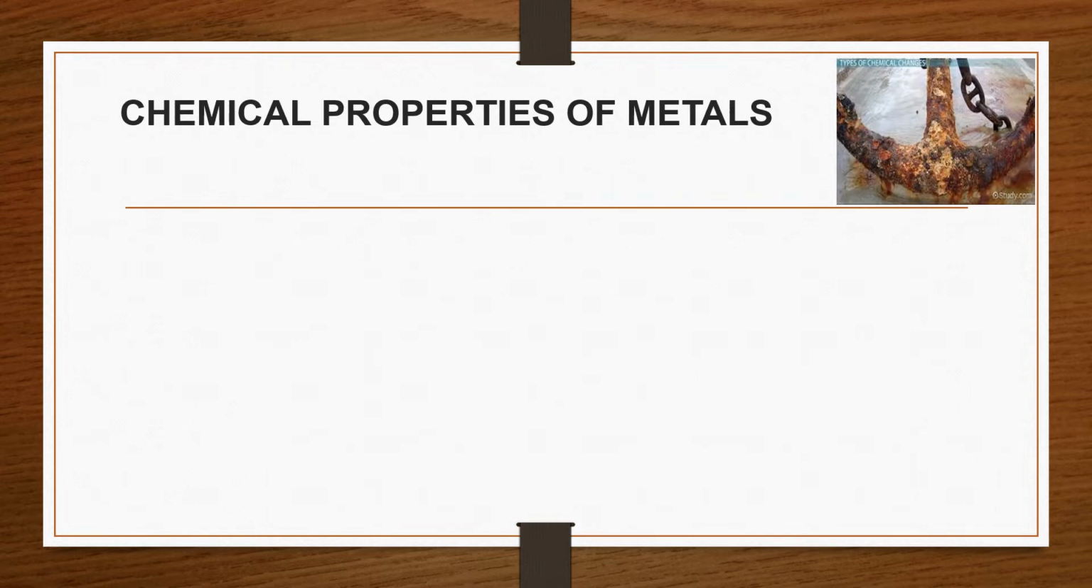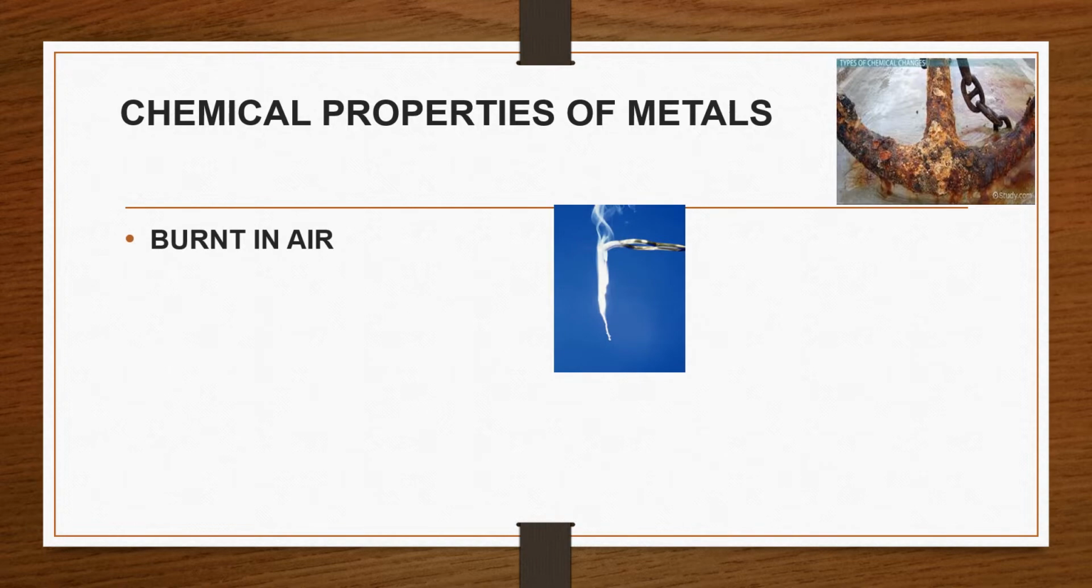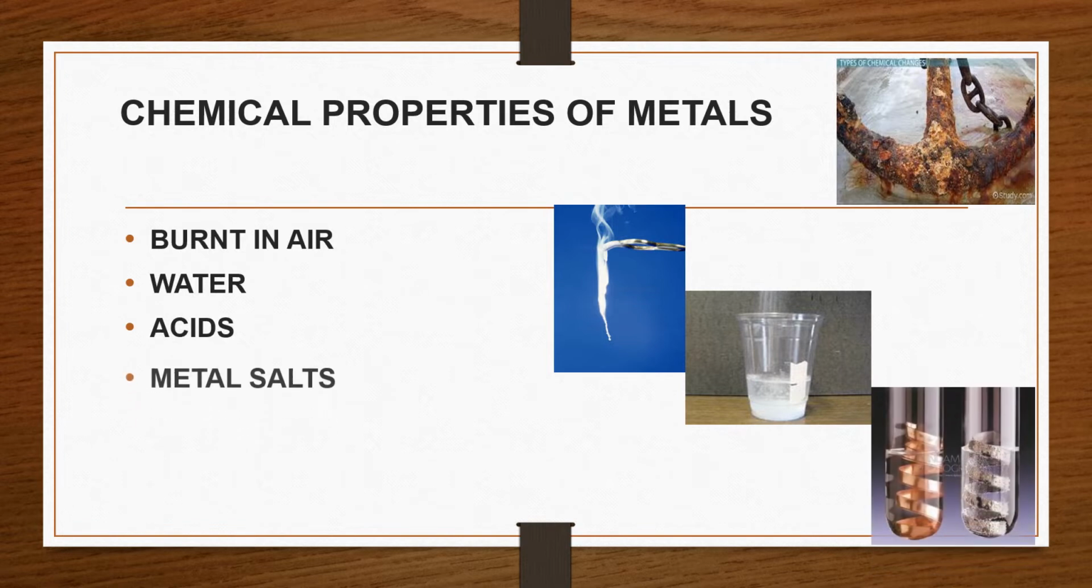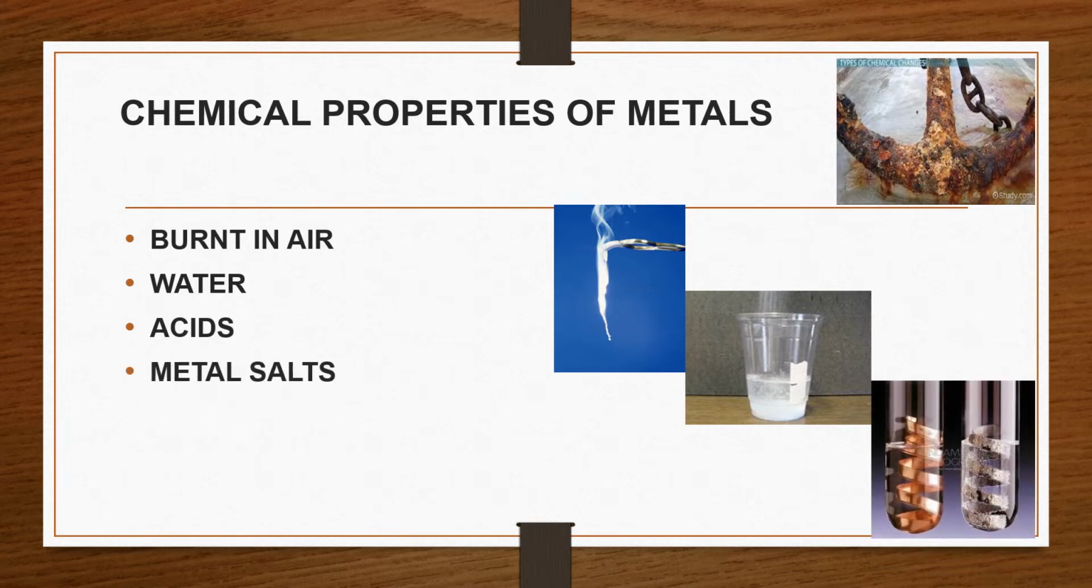Let's start today's topic, chemical properties of metals. What happens when metals are burnt in air, react with water, acids and metal salts? They form some new products. About these products, we are going to learn in today's session. All metals do not show the same reactivity with air, water, acids, metal salts. Some react slowly with them and some react very fast.